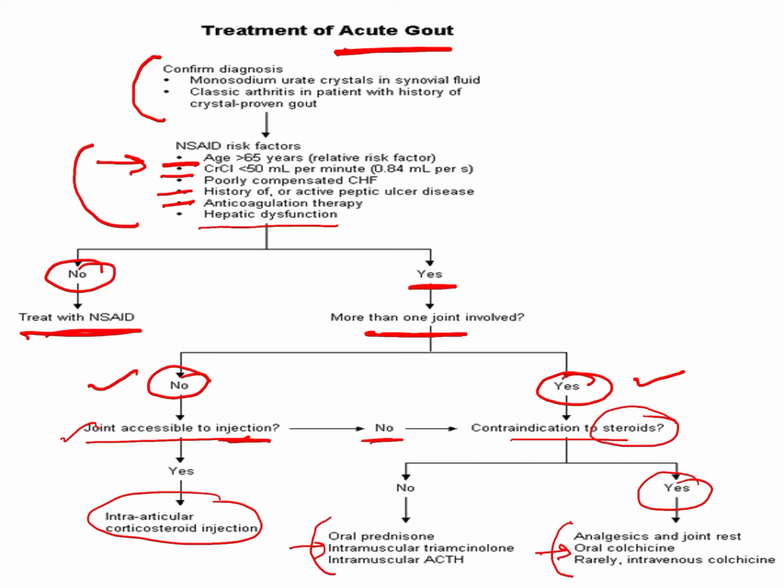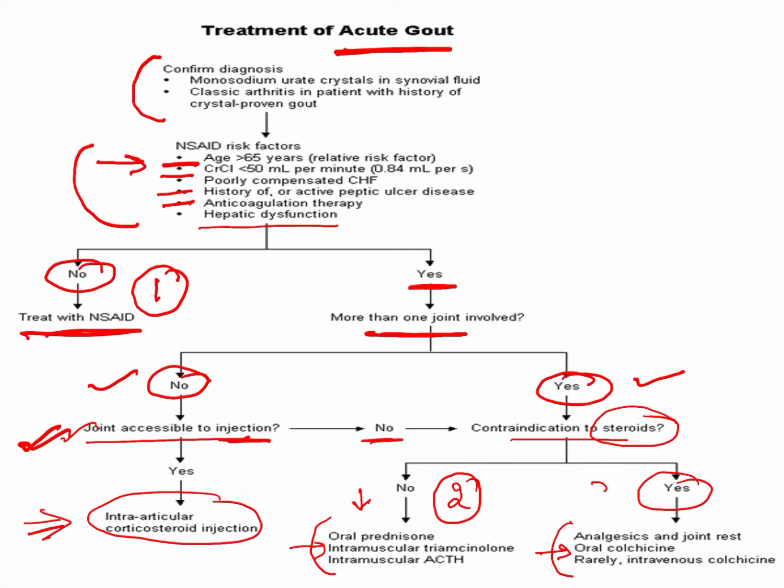So basically for the treatment, first line is the NSAID therapy. If the patient has a contraindication to NSAID therapy, then second is the steroid therapy. If the joint is accessible to the injection, we will go for the intraarticular injection. If the joint is not accessible, we will go for the oral therapy.